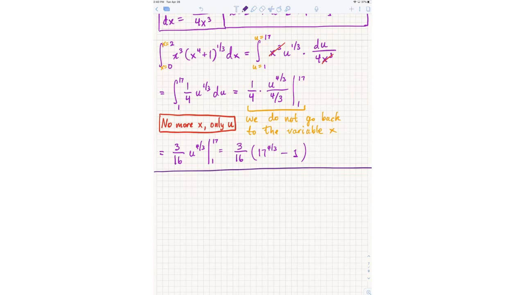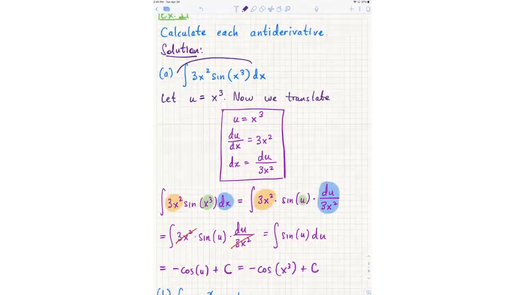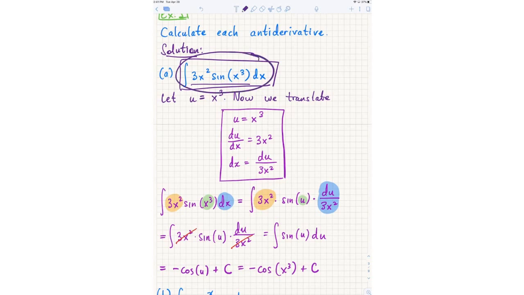Well, for normal antiderivatives, you would go back to x. For instance, if I scroll back to this part, find this antiderivative, the reason I went back to x is because this is not asking for an integral. This is not asking for area under a graph. This question is literally asking, give me an antiderivative of this function in terms of x. So the answer should be a function of x, right? Antiderivatives, indefinite integrals, as your textbook calls them, ask for two different things. One asks for a number, the other one asks for a function of x. So it does make sense to go back for this type of question.